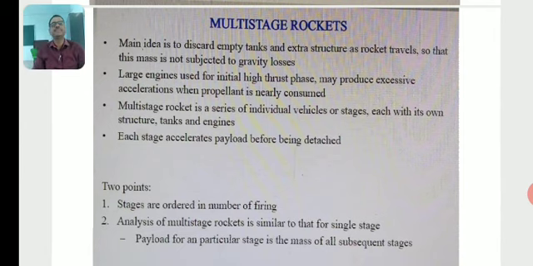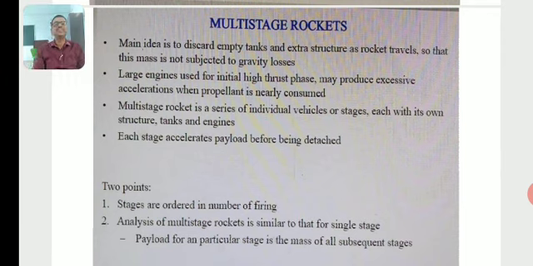Multi-stage rockets. The main idea is to discard empty tanks and extra structure as the rocket travels, so that this mass is not subjected to gravity losses. Large engines used for the initial high thrust phase may produce excessive accelerations when propellant is nearly consumed.